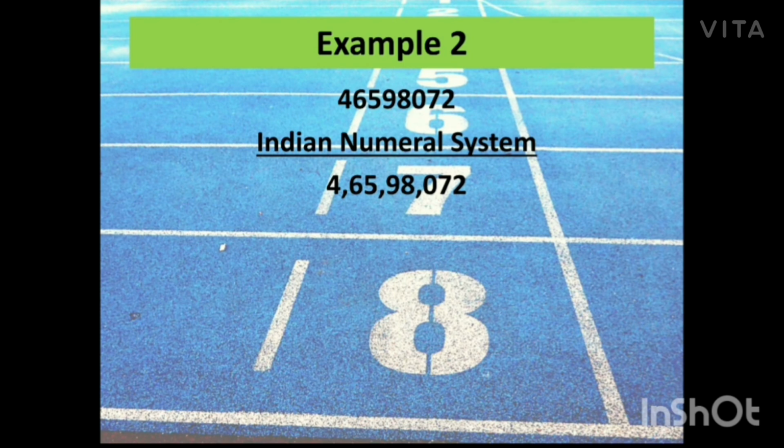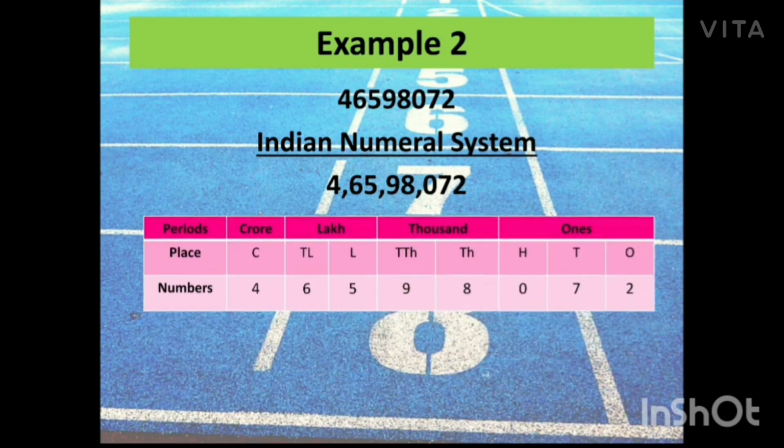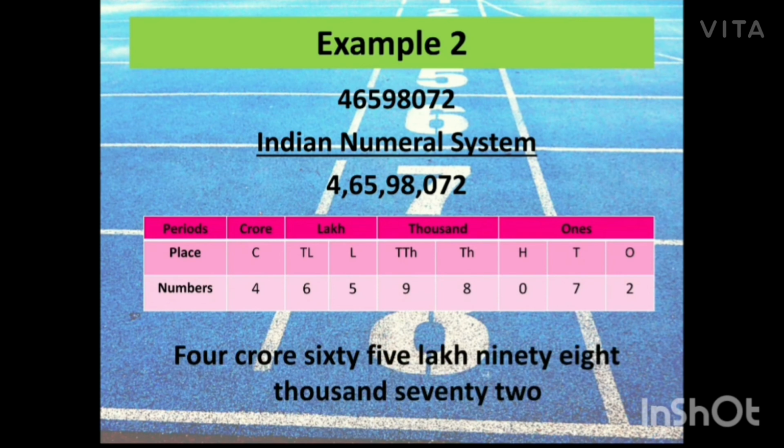So I have inserted the commas. Now I'll put this number in the place value chart, which makes it easy for me to read and write. So I have put it. And yes kids, please, whenever you are putting the numbers in the place value chart, start from the right hand side. Okay, so this number will be read as 4,65,98,072.